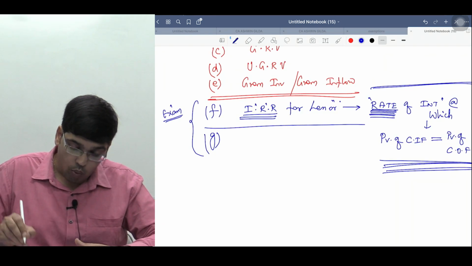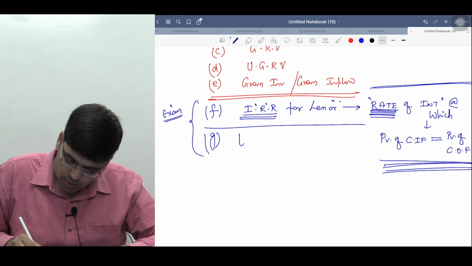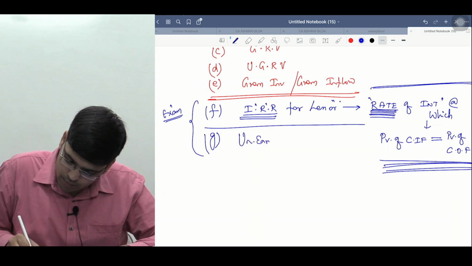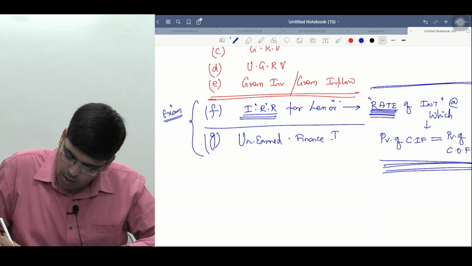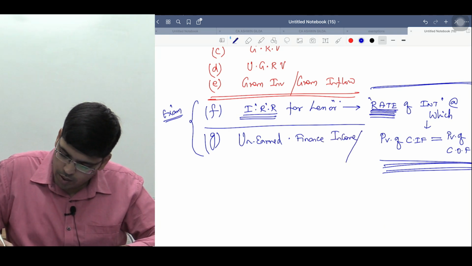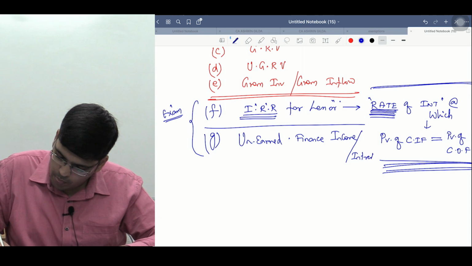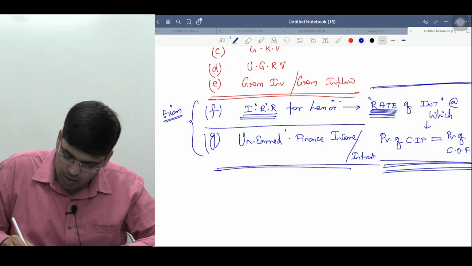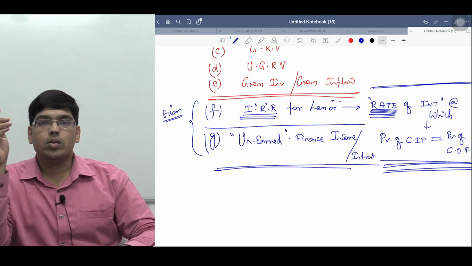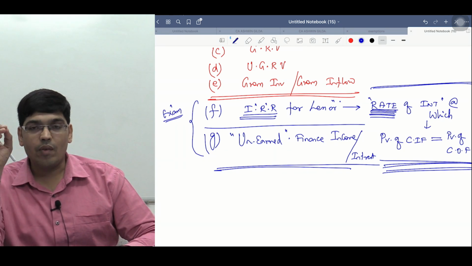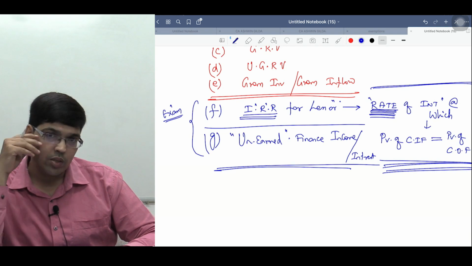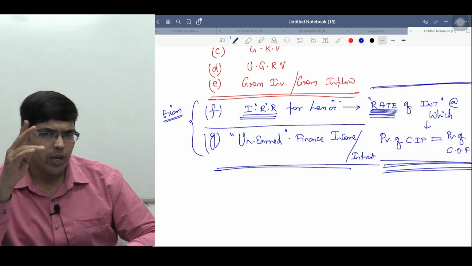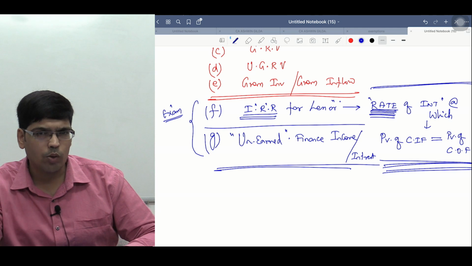Right now, one more thing they can ask is unearned finance income, or interest. Now try to understand why this is called unearned. If I am the lessor, purchasing an asset for 10 lakhs and giving it for 5 years, do you really feel I will collect only 2 lakhs each year over 5 years?